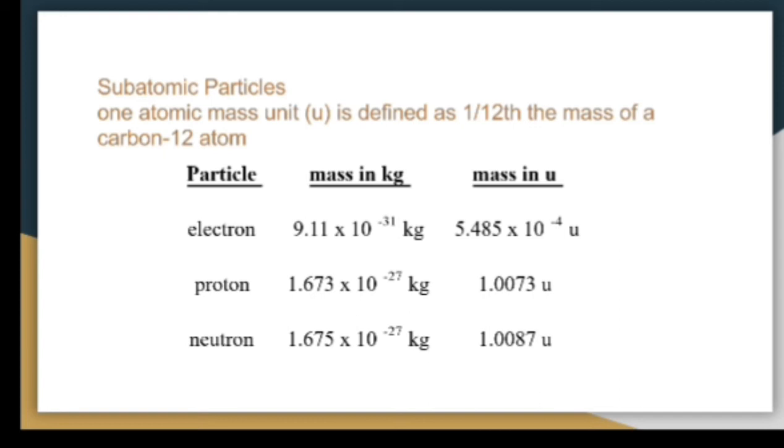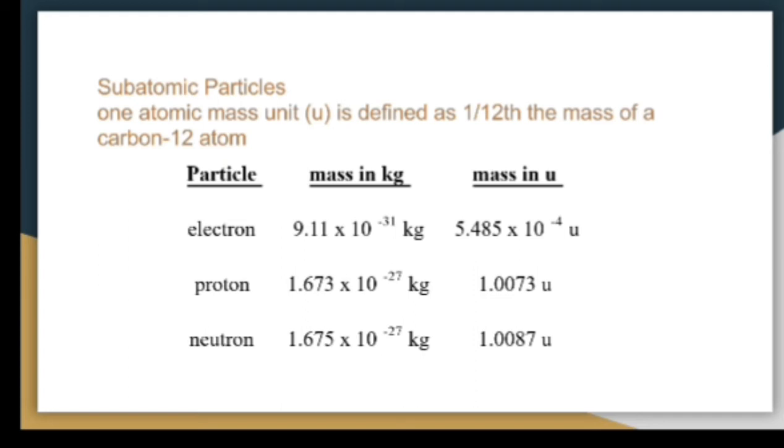As a comparison, we get the masses in kilograms and in atomic mass unit, that is u or amu. The electron is 9.11 × 10^-31 kilogram, and the mass of the electron is 5.485 × 10^-4 amu. In the case of the proton, it is 1.673 × 10^-27 kilogram, and the neutron has nearly the same mass, 1.675 × 10^-27 kilogram.